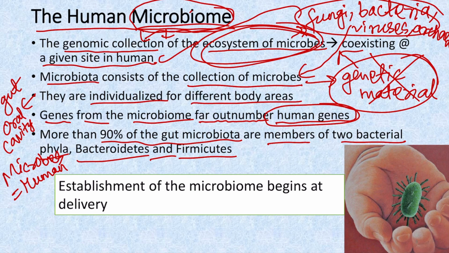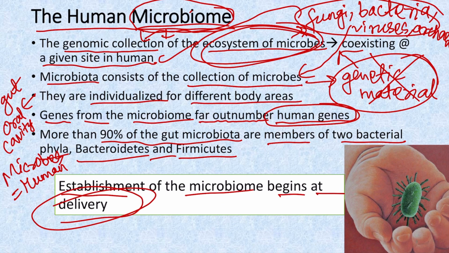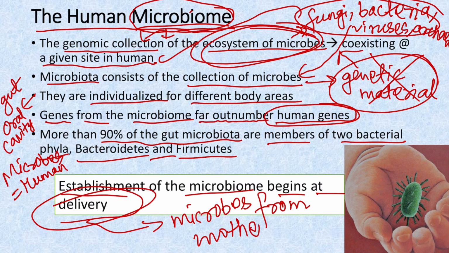And how is this microbiome established in the body? The establishment of the microbiome begins at the delivery of the human being. Initially they get microbes from the mother and also from the environment, and depending on the mode of delivery, the number and variety of the microbes will be different.